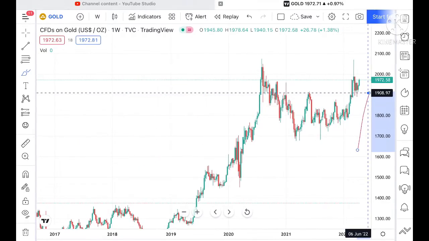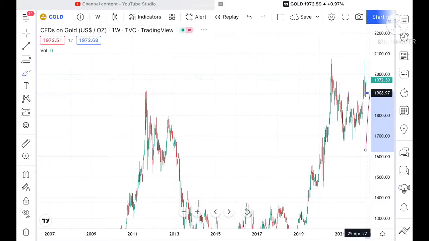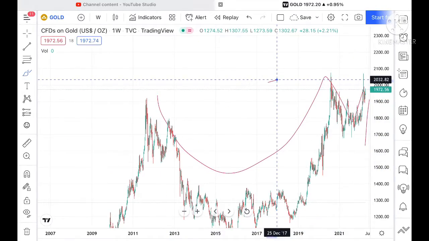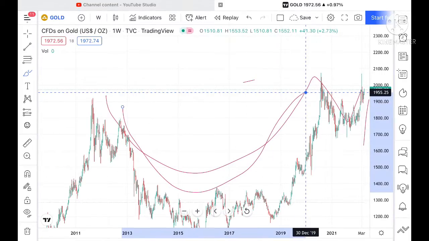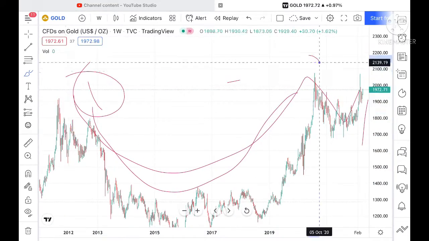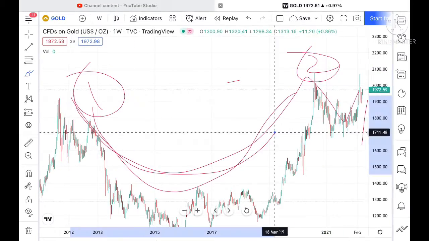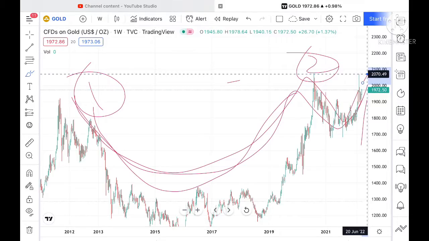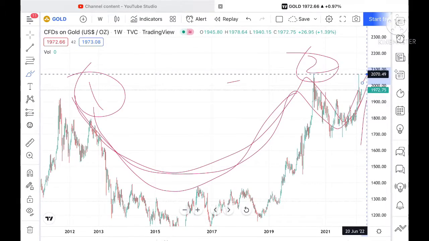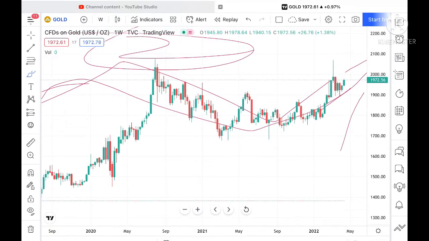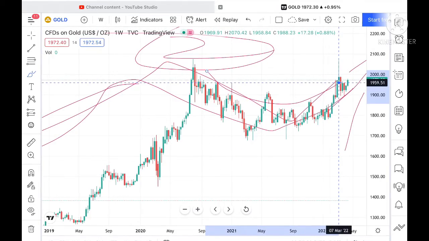Now look at the chart. If you have seen my previous video, I told you that this particular pattern was a candle pattern, and this same pattern is forming here. If you look closely, first pattern, second pattern, U pattern. Along with this we have seen an upside of 2070. And now if you look at the chart here, we can see the same pattern is forming.